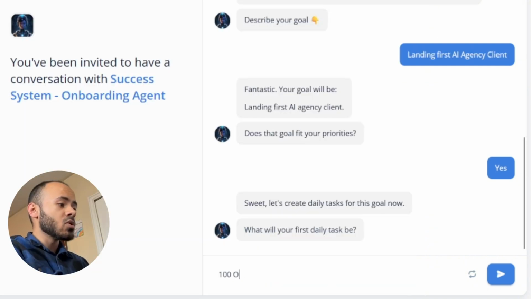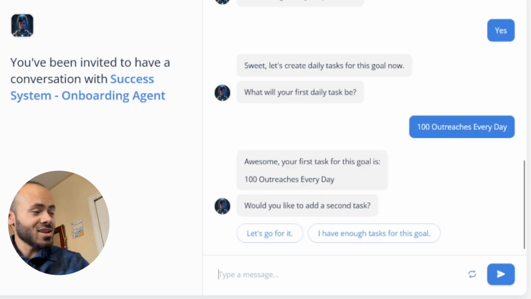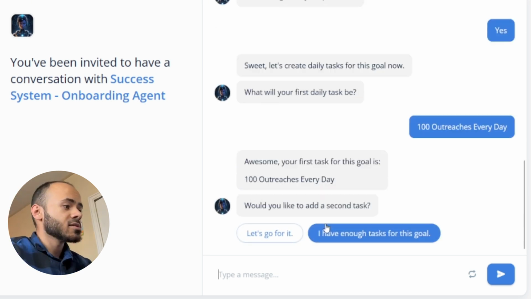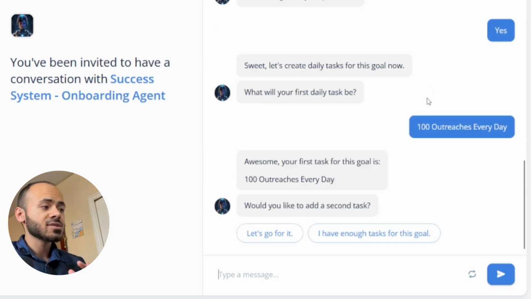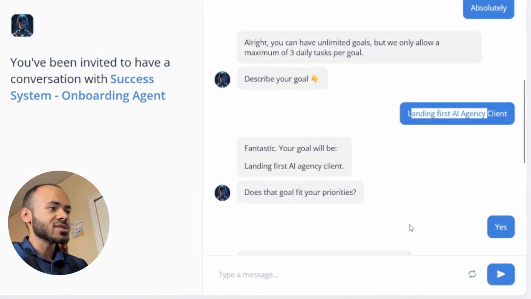So my first daily task is going to be 100 outreaches every day. I think that's the bare minimum if you want to land a client: 100 outreaches every single day. The second task, so over here we have a choice. We can say, nah, that's enough tasks, and go and add another goal instead of adding the second task. Or we can continue the flow and add up to 3 tasks. So I will be adding more tasks for the landing my first AI agency client goal.